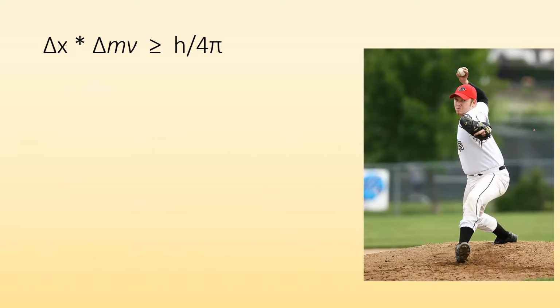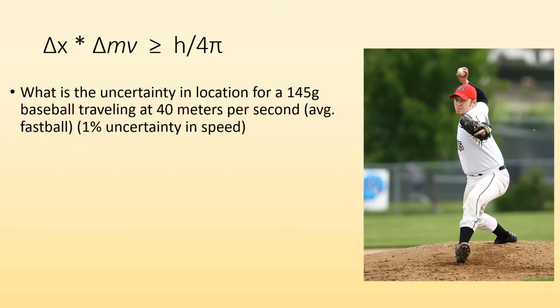So here's another, going back to the baseball example. What is the uncertainty in location for a baseball, 145 grams, traveling at 40 meters per second? And let's say we have a 1% uncertainty in our speed. We measured it to be 40 meters per second within 1%. Well, our uncertainty in position's going to be greater than or equal to that.